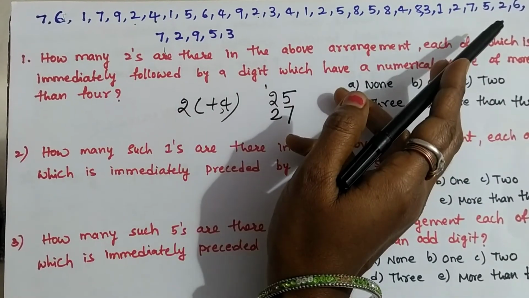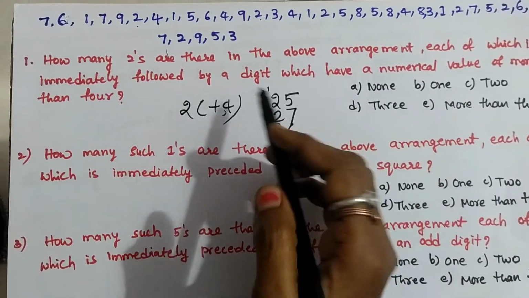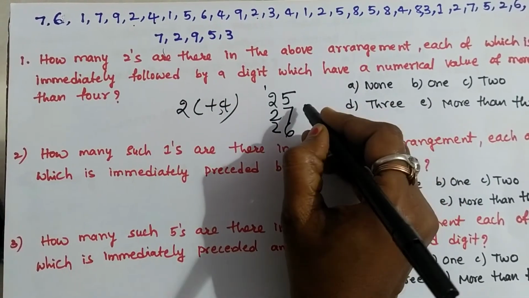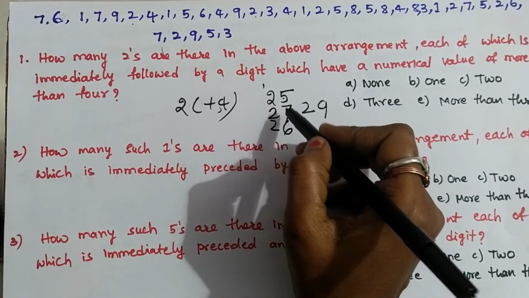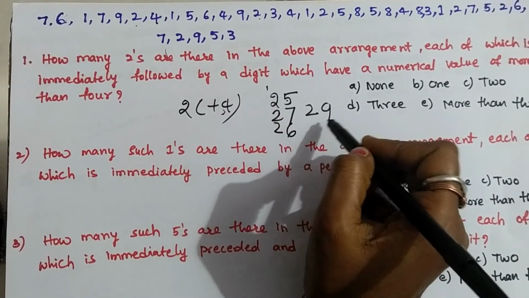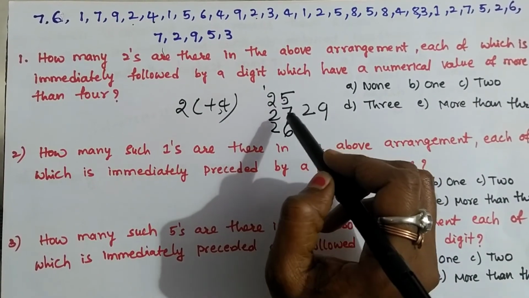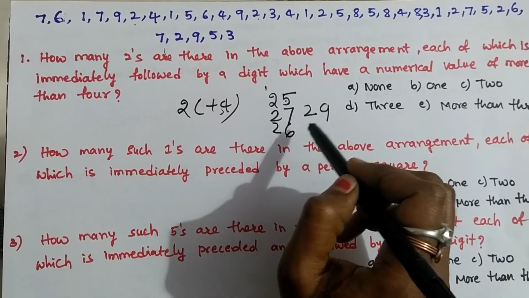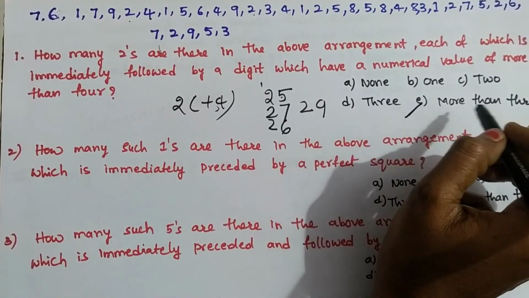Okay, next 2, 6. Okay, next 2, 9. After arrangement we got 25, 27, 26, 29. Okay, 4 is the answer.